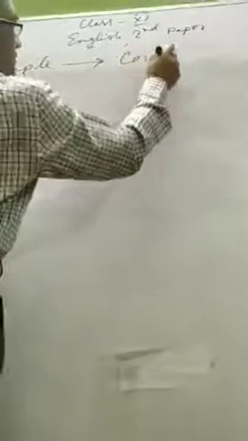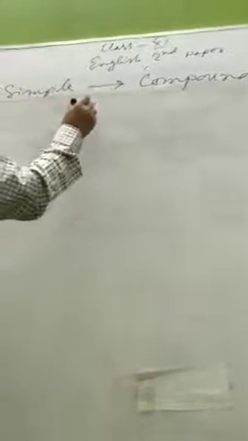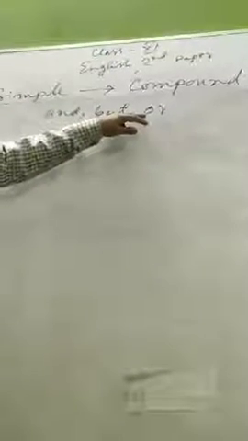Now, from simple to compound. Compound sentences are made with and, but, or. It doesn't mean that compound sentences are made only with and, but, or, not that.